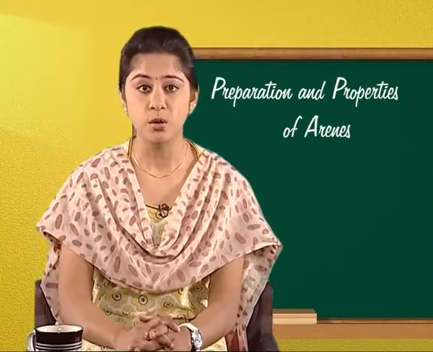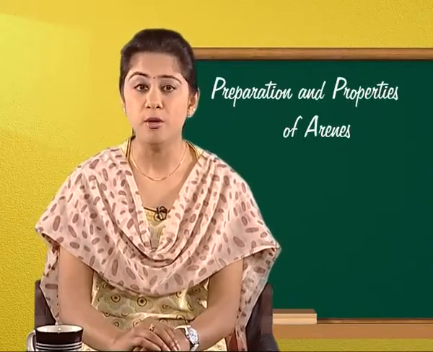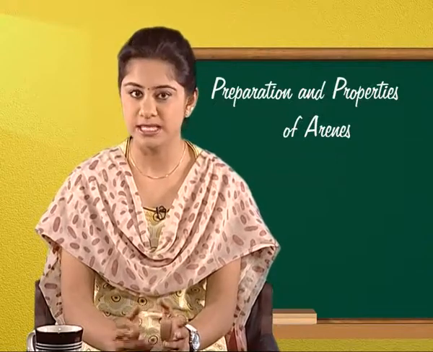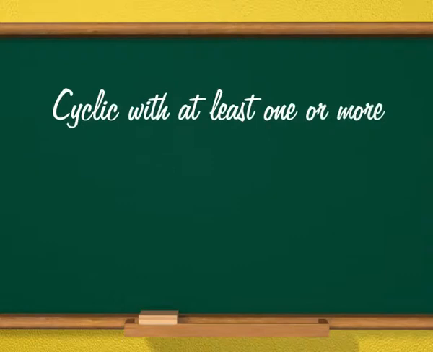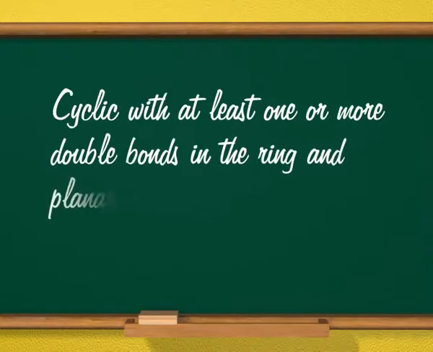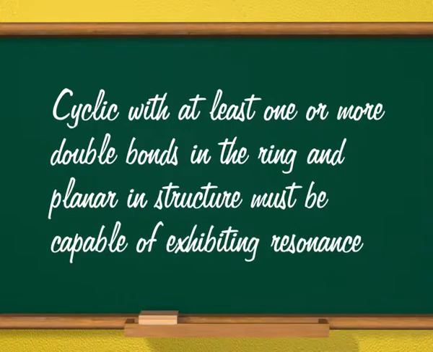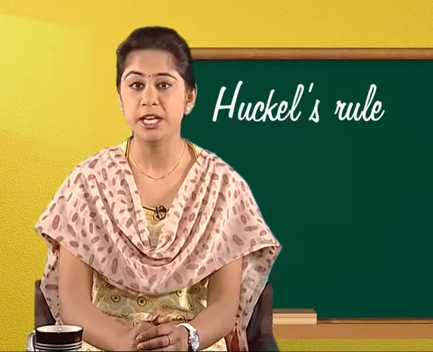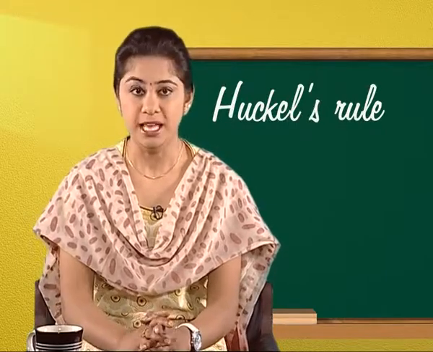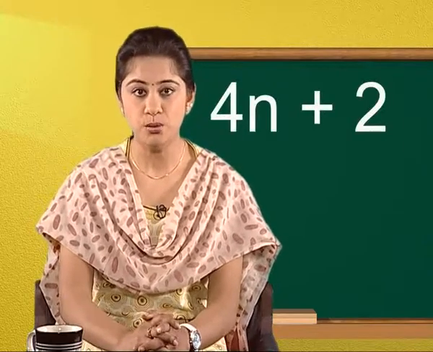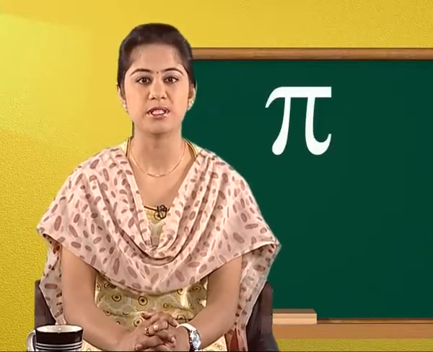Or, in other words, for a molecule to be aromatic, the first required condition is that molecule has to be cyclic with at least one or more double bonds in the ring and planar in structure and must be capable of exhibiting resonance. Children, do you know that according to Huckel's rule, for any cyclic planar compound to be aromatic, it must have a pi electron cloud of 4n plus 2 delocalized pi electrons.